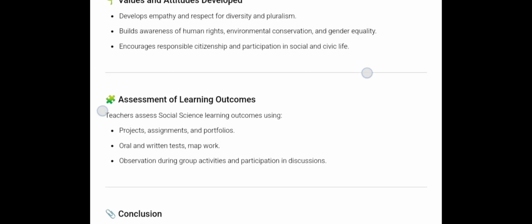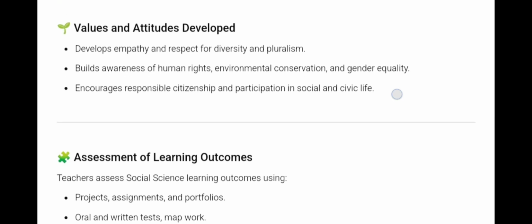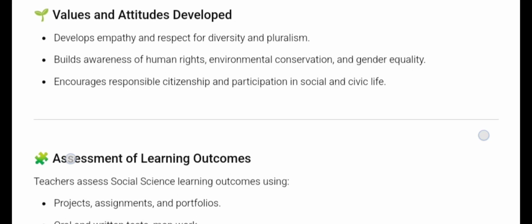So here we have values and attitudes. What we have, values and attitudes. So how are values and attitudes developed? So develop empathy and respect for diversity and pluralism. So the student should be able to know what are the values we should have, what are the attitudes we should have. So all these things should be there in the students' understanding or comprehension, right?